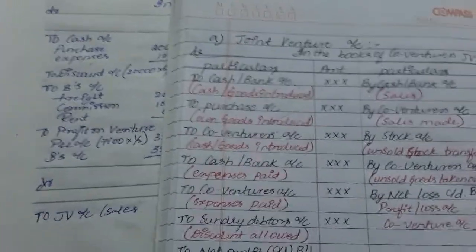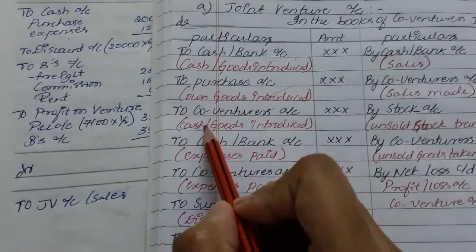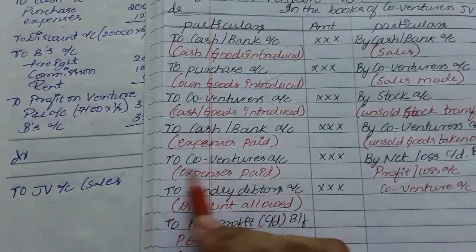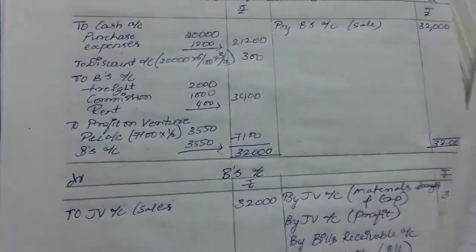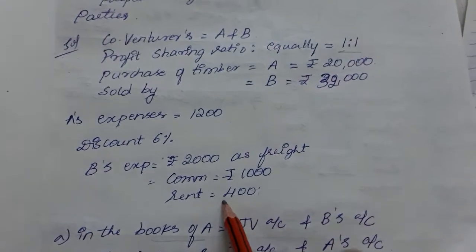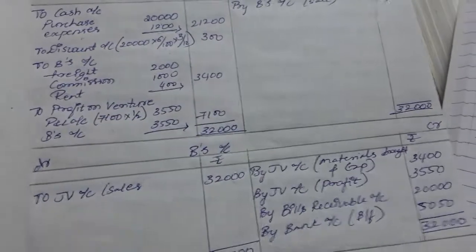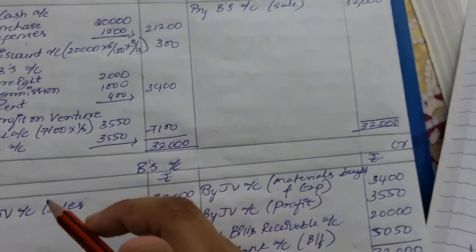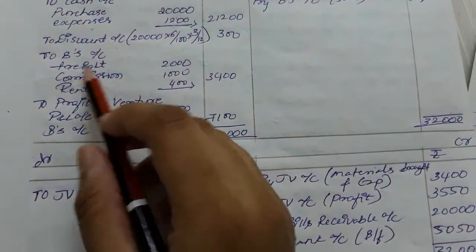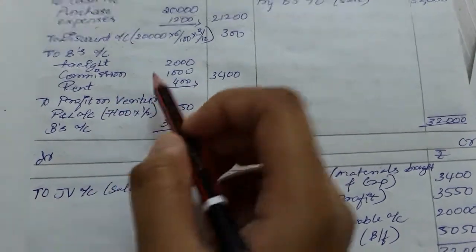If the co-venturer has brought any kind of goods or any cash introduced by the other co-venturers, and here you can see we are even recording the expenses. So coming on with that, yes, B has given the freight worth 2,000, as has been written here. B's expenses and all are recorded. B has not brought any kind of goods. He has not given the money. He has only paid for the expenses. So B account, freight, commission and rent, done.